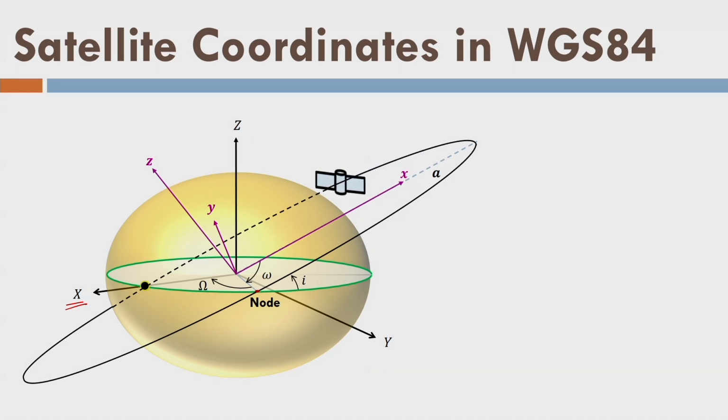You can easily imagine that if I measure the time, with respect to time the satellite is changing its position only in the orbital plane, right? So I can always define the position in 2 dimensions. I need not define it in 3 dimensions because the small z dimension, with respect to the orbital plane or the small xyz coordinate system, is 0.